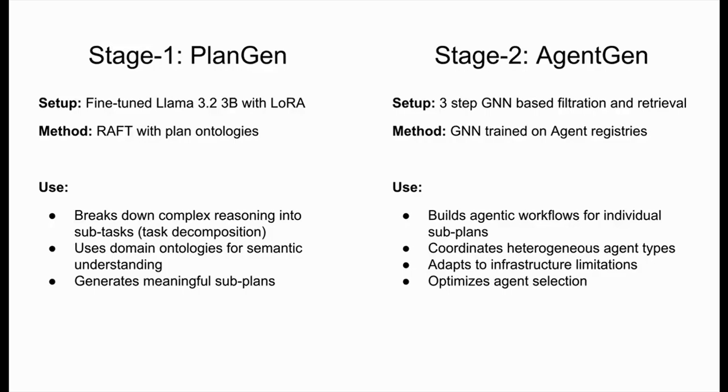Stage 1 consists of PlanGen, which is a RAFT fine-tuned Llama 3 billion parameter model on planning ontologies, while the AgentGen is a GNN trained on agent registries.